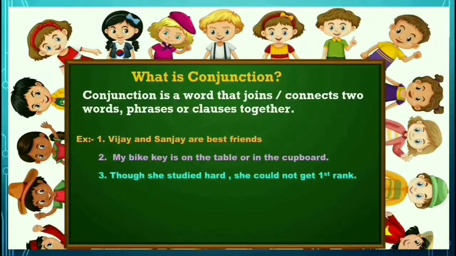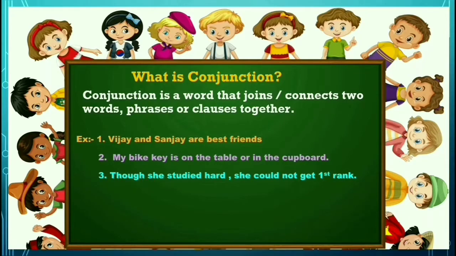Look at the third example. Though she studied hard, she could not get first rank. Here she studied and she could not get first rank are clauses. A clause contains a subject and its own predicate, like a sentence itself. So here two clauses are joined by though. So though is called a conjunction. Is it clear, students?